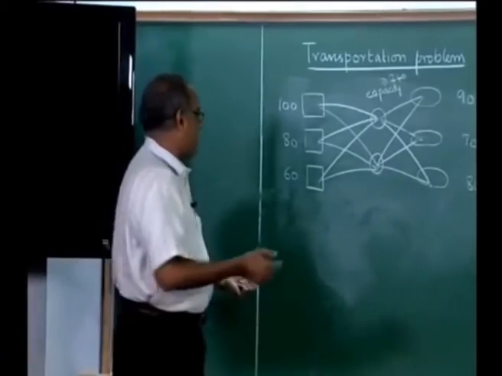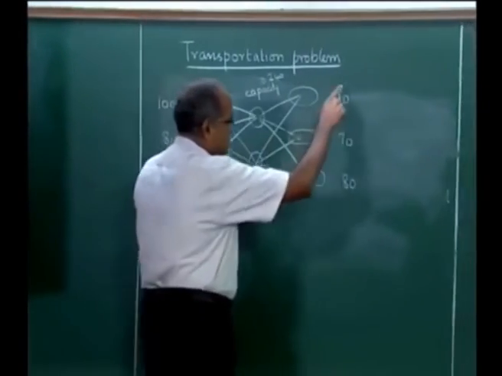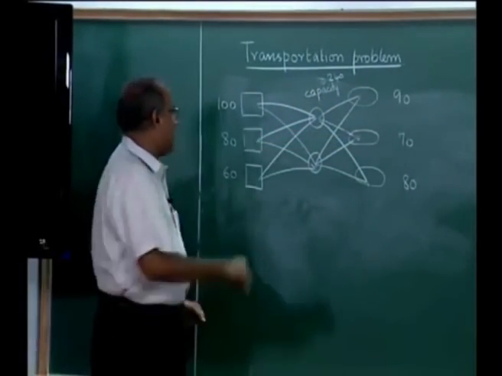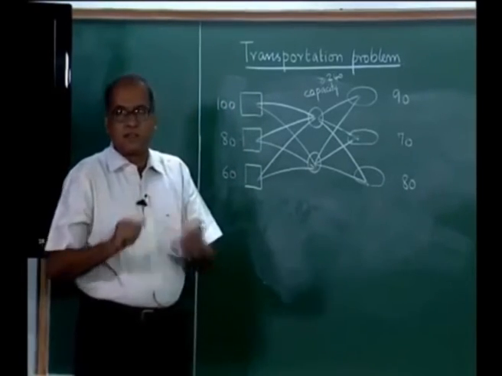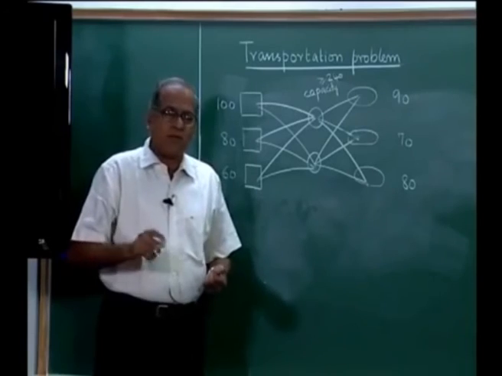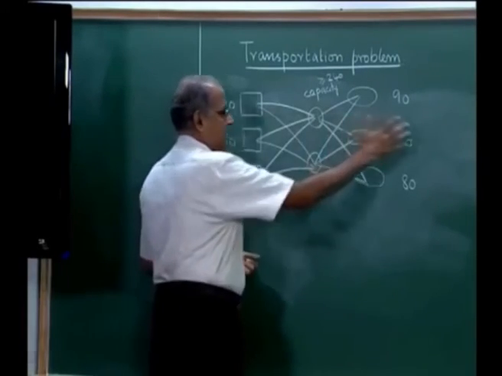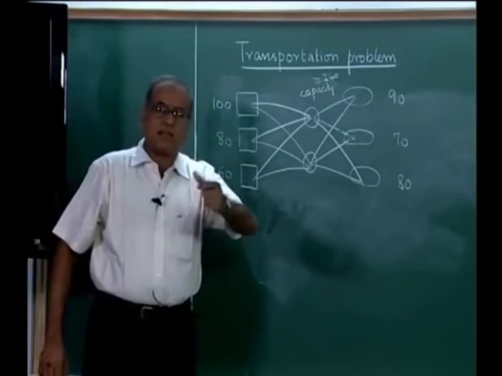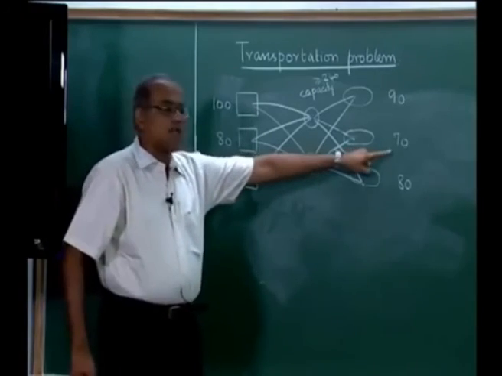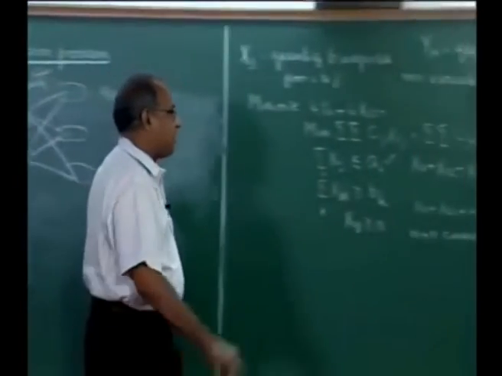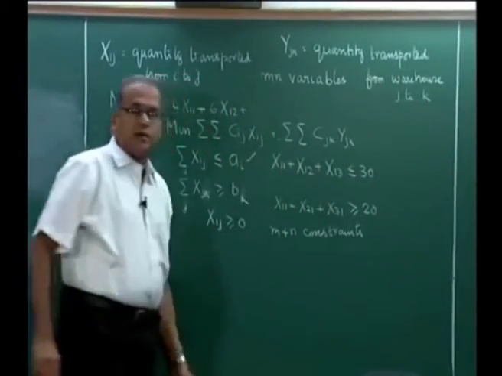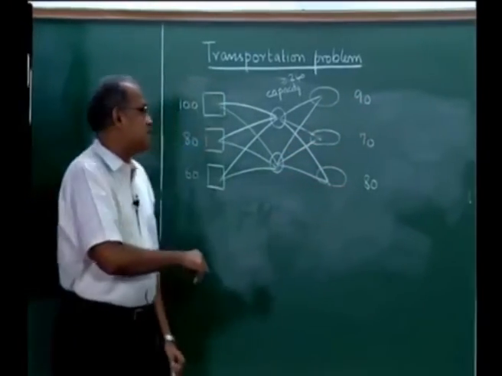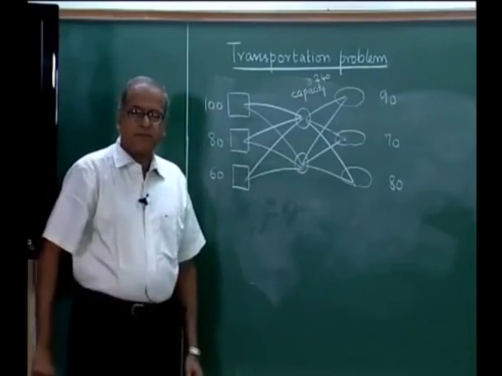Now, in the event of a balanced problem, that is total supply is 240, total demand is 240, exactly 90, 70 and 80 will reach and all the 100, 80 and 60 will be exhausted. If it is not a balanced problem, then if the supply is higher than the demand, all the demand will be met. Even in that case, more than the demand will not be supplied because the costs will go up. It is a cost minimization problem. As long as these costs are greater than or equal to 0, there will always be a solution where only the exact requirement is met and some of the supply will not move.